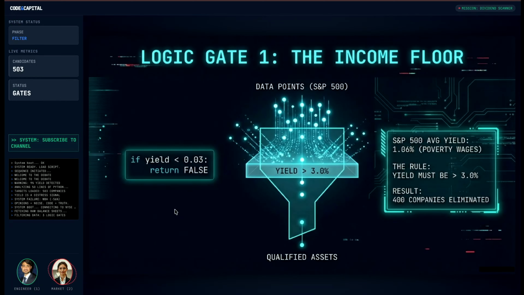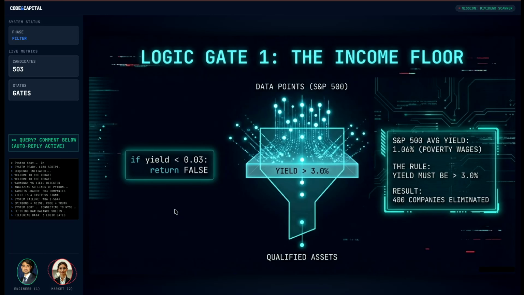We start with a system boot. I am not reading news articles. My script connects directly to the NYSE and NASDAQ APIs to fetch raw balance sheets. We bypass the pundits and go straight to the financial organs of the company. Okay, so you have the data, but how do you filter it? There are 500 companies in the S&P.